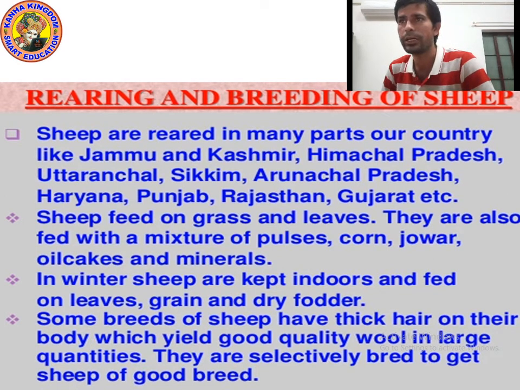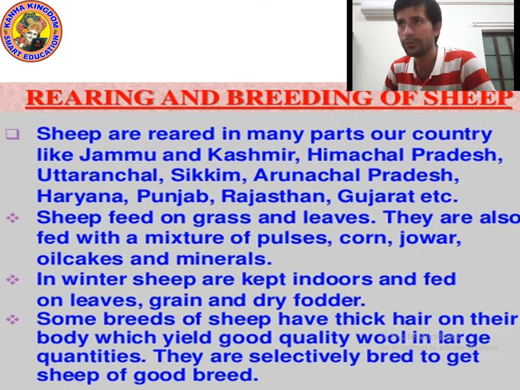Point number 2, sheep feed on grass and leaves. What does sheep eat? Sheep eat grass and leaves. And they are also fed with a mixture of pulses, corn, jowar, oil cake and minerals. They also eat pulses, corn, jowar and oil cake. So these things are eaten by sheep. Which things are eaten by sheep?